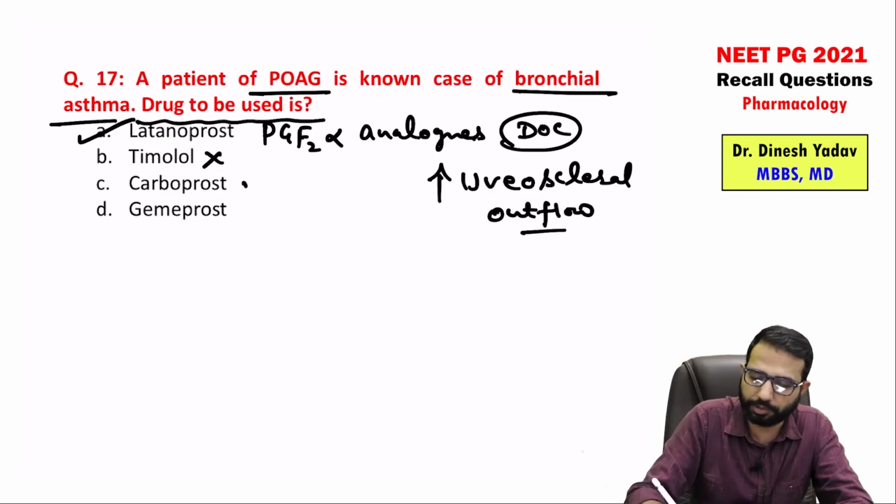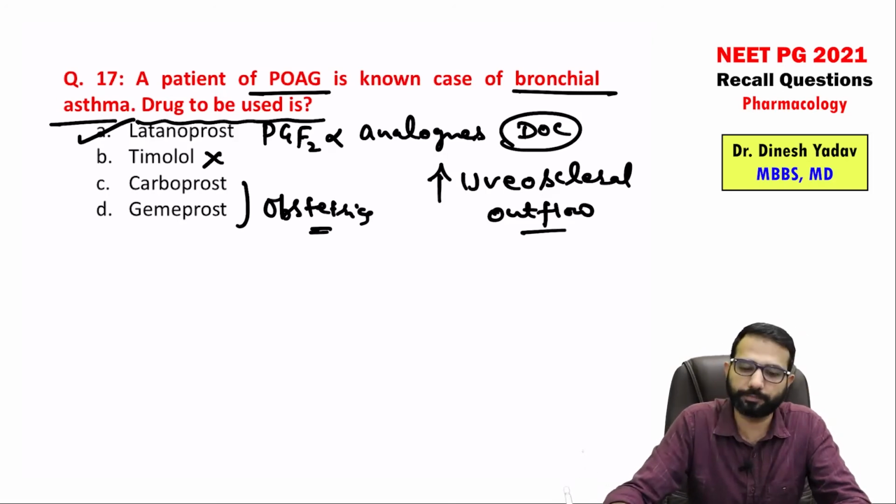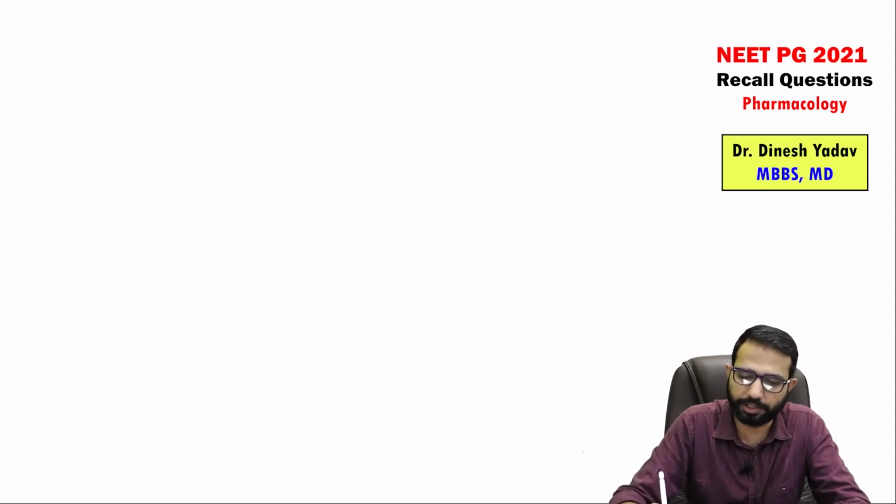Carboprost and gemeprost are used in obstetrics, not for glaucoma. Latanoprost and travoprost are used for open angle glaucoma, and they are safe in bronchial asthma. There is no harm. But timolol, a beta blocker, should not be used in the asthmatic patient.